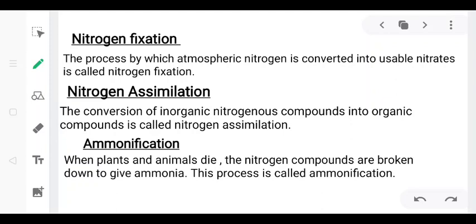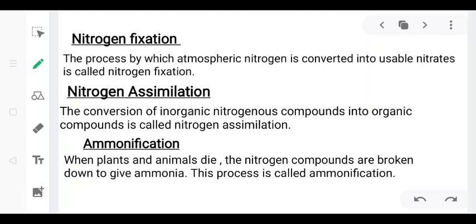The first step is nitrogen fixation, the process by which atmospheric nitrogen is converted into usable nitrates is called nitrogen fixation. Okay, so the atmospheric nitrogen gets converted into such a form that the plants can use it, and this is known as nitrogen fixation.